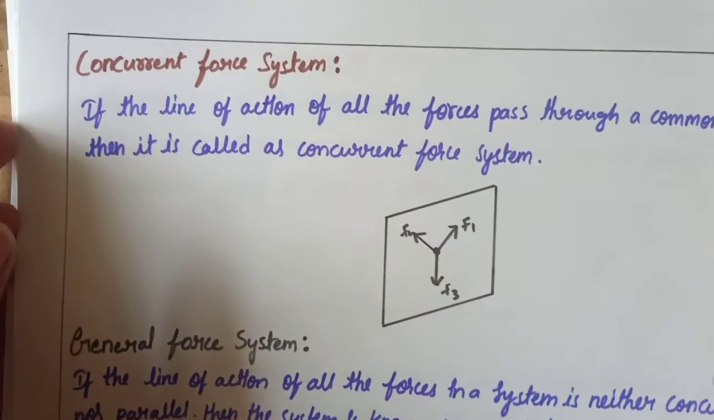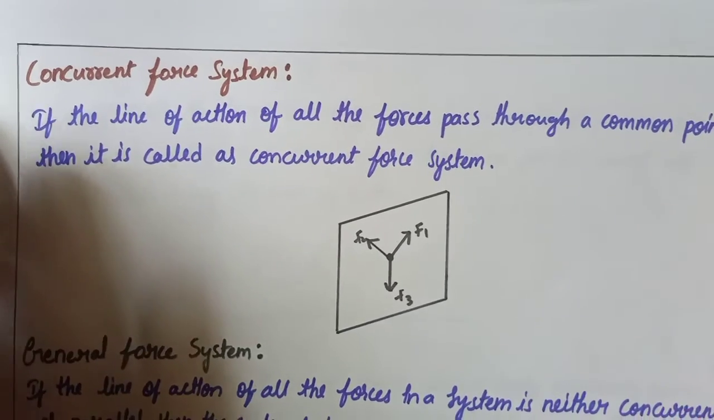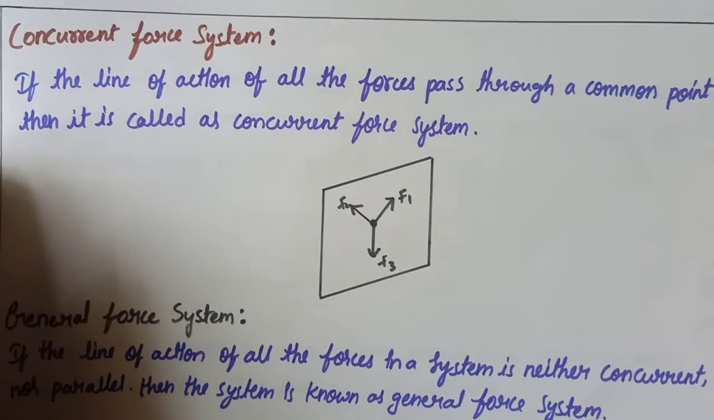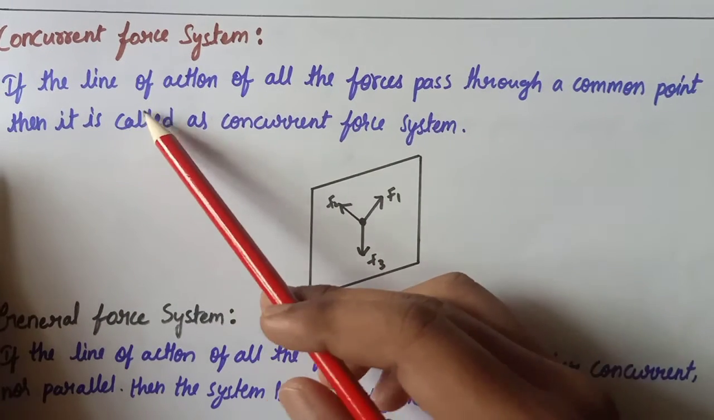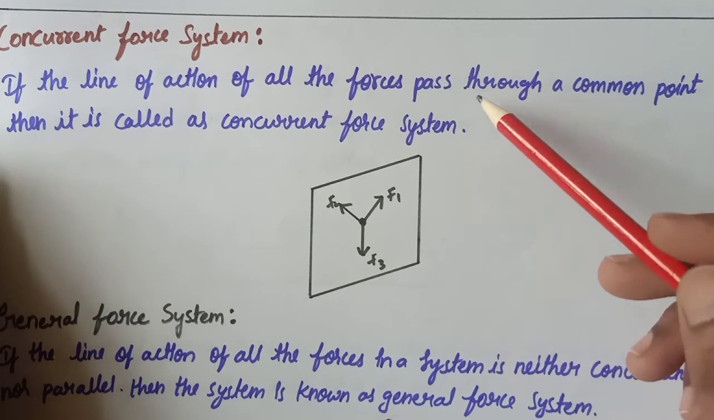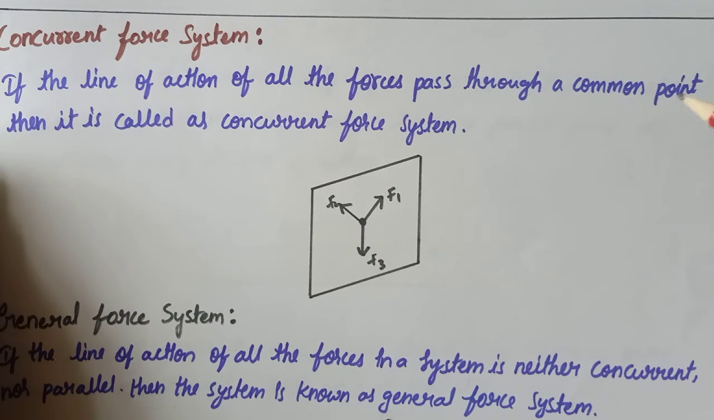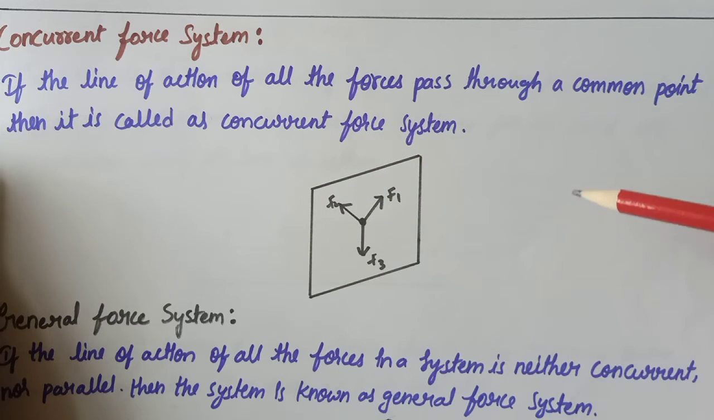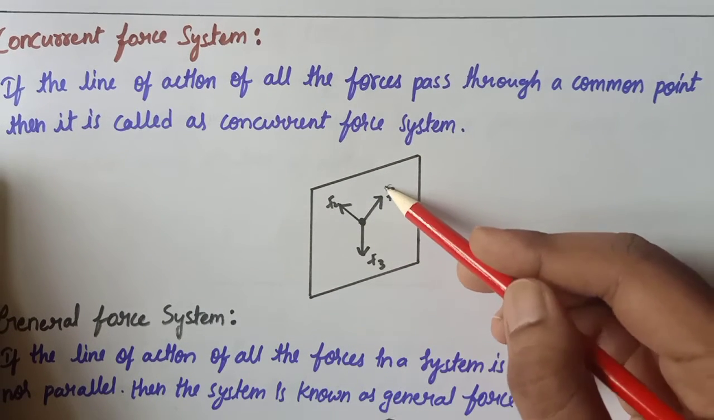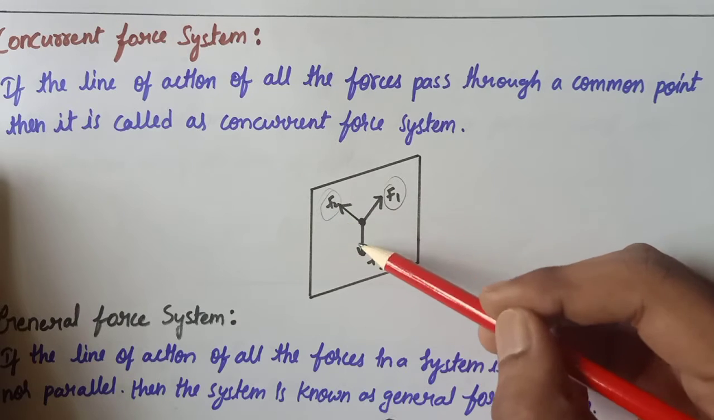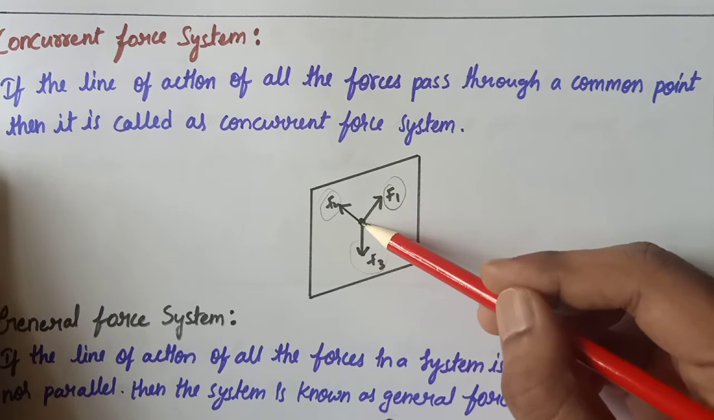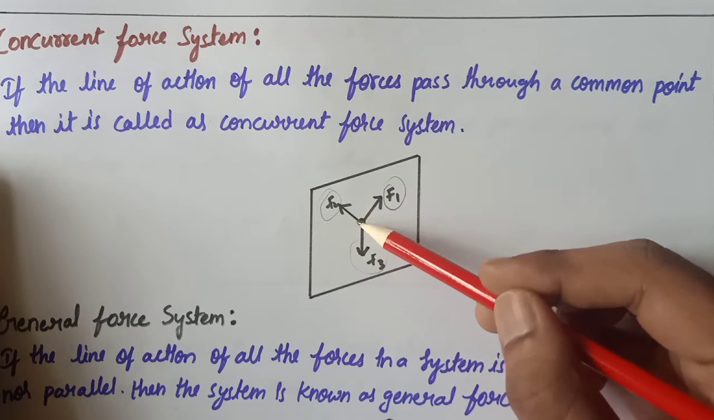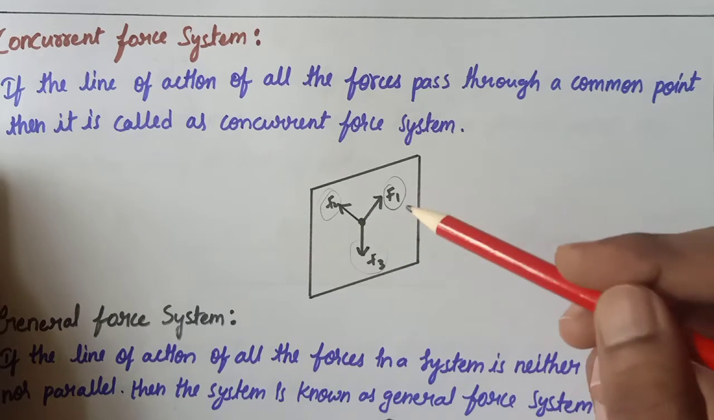Next one is concurrent force system. Here you can see a concurrent force system. If the line of action of all the forces passes through a common point, then it is called a concurrent force system. Here you can see forces F1, F2 and F3 are passing through a single point. These forces are called concurrent forces.